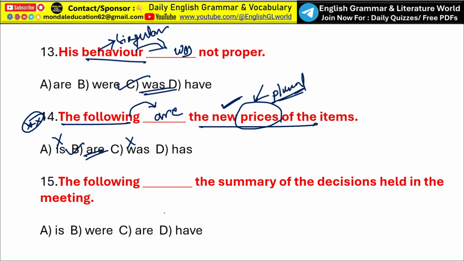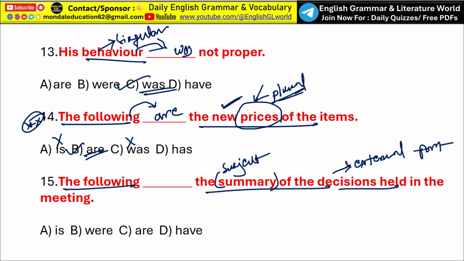So again the sentence begins with the phrase the following, which can be tricky. As we discussed earlier, the following does not decide the verb. We must look at what comes after it. So we must look at the last part, the main noun, that is the summary. That is the subject part, and of the decision is the external part. Just focus on the main subject, that is summary. So summary suggests a singular noun.